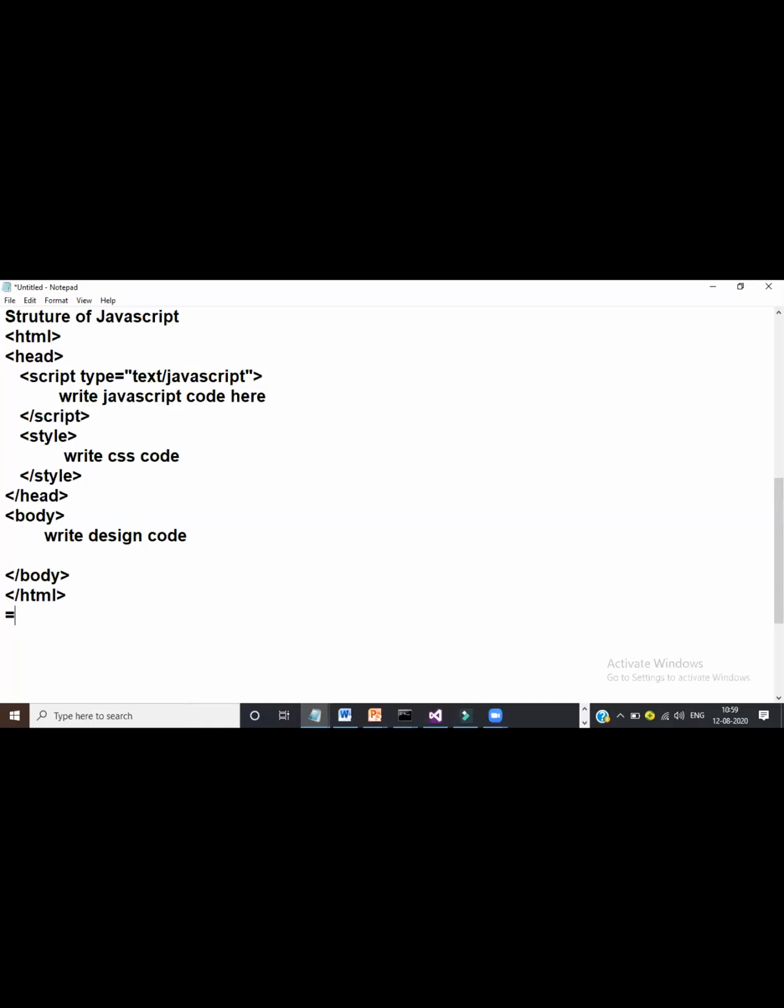So let us see here. When we want to work with JavaScript, first of all, you must have knowledge of some basic concepts like JavaScript tokens.